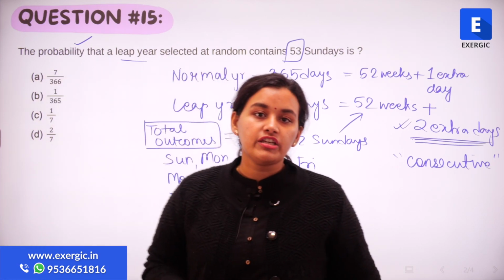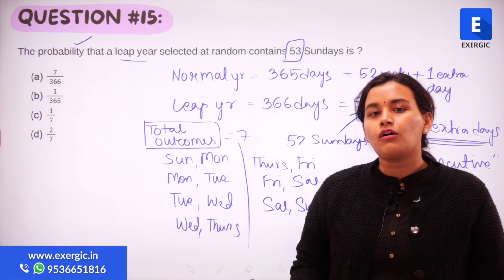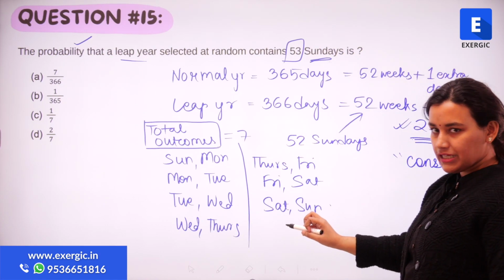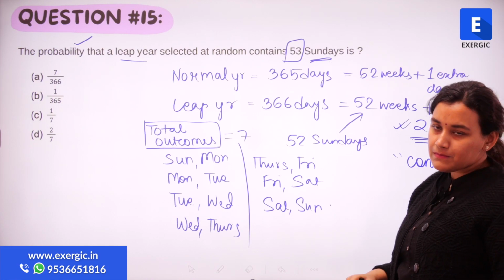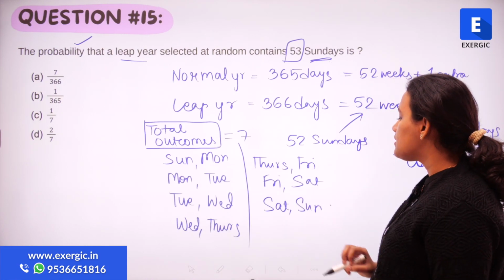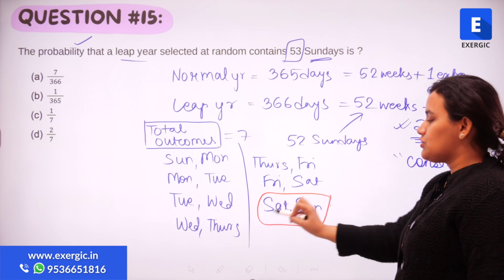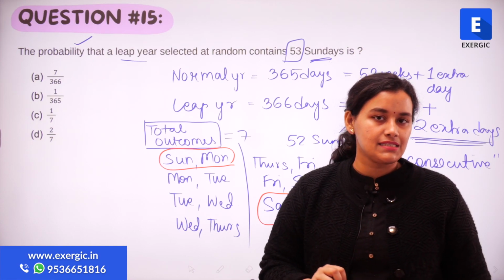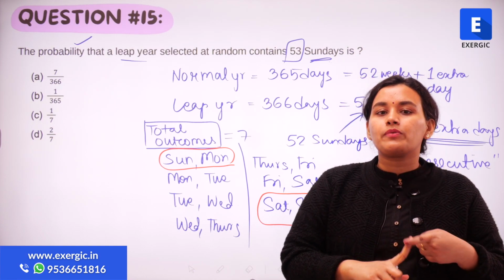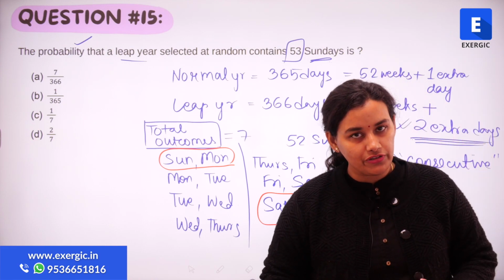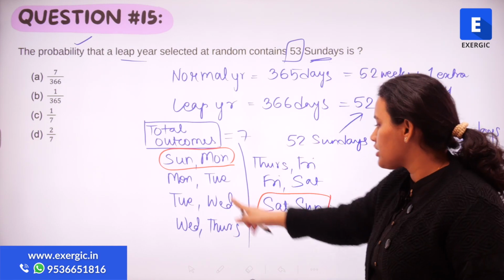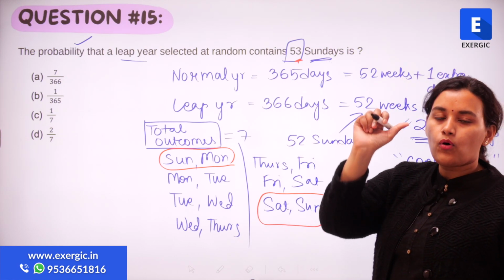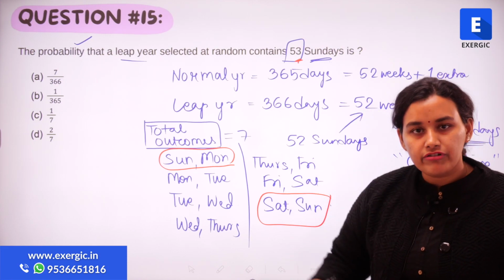Of these, what do I want? What are my favorable outcomes? I want a Sunday to be there. Out of all of these combinations, which are my favorable outcomes? The ones that have a Sunday: Saturday, Sunday or Sunday, Monday. Is this clear? Total outcomes are all of those pairs of consecutive days. And favorable outcomes, since I want 53 Sundays, are only those pairs that have a Sunday in them.